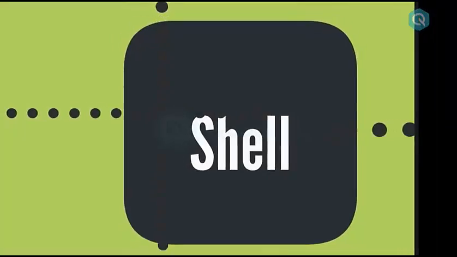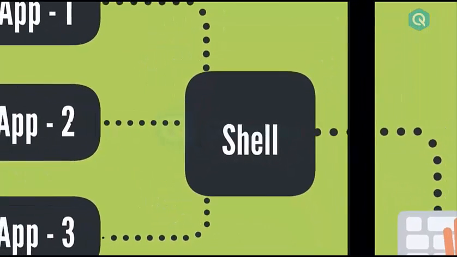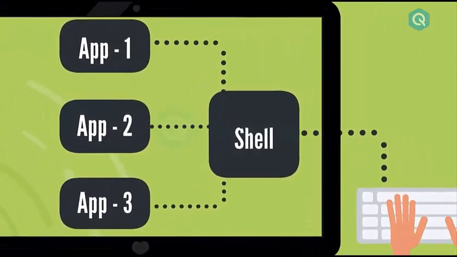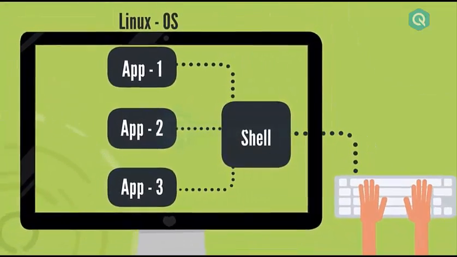Now to accept text-based commands from the user, Linux provides a software program which is called shell. Shell is a program which calls another program. Its primary purpose is to interpret the user's input and call the required program.